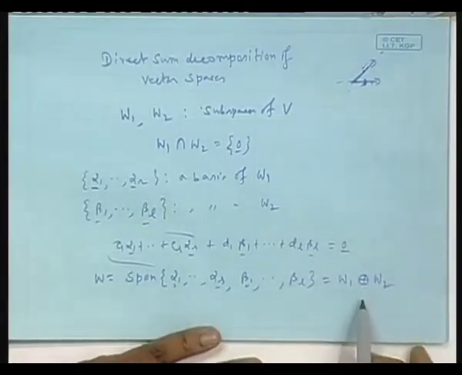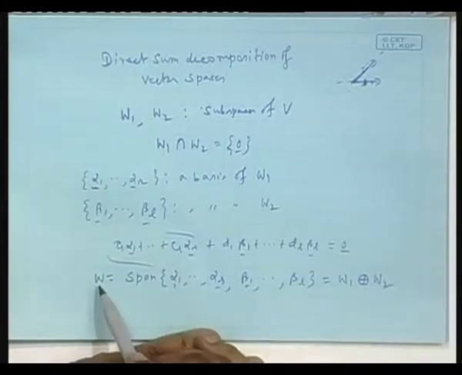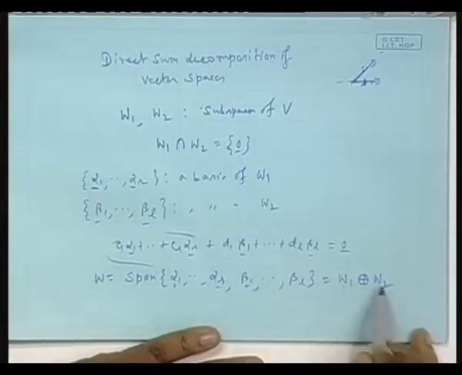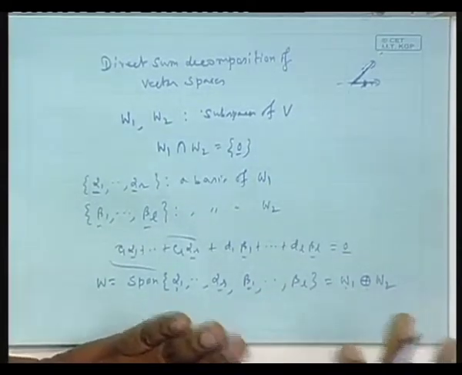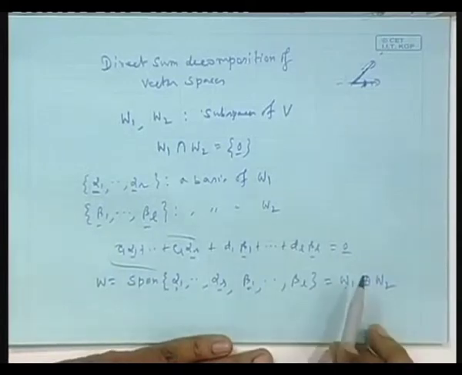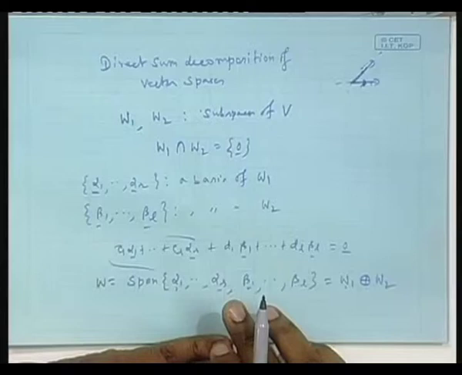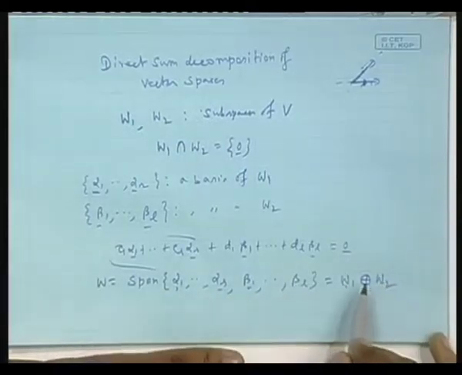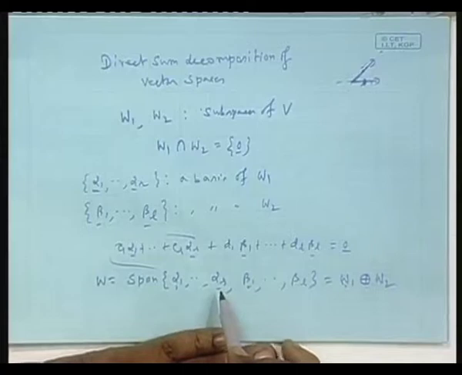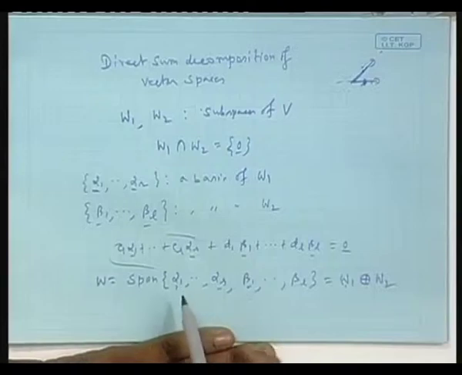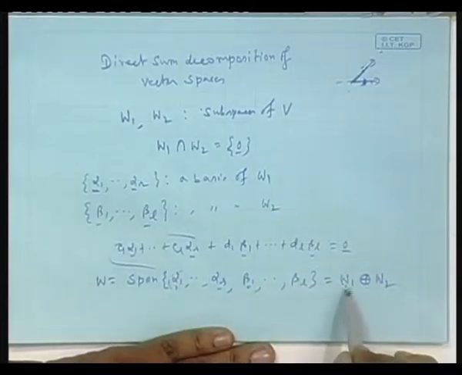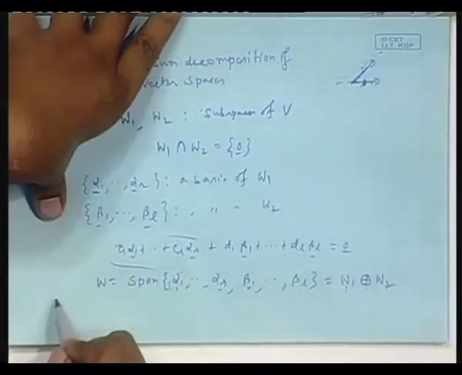This is notation only. What does it mean? Any vector of W is what? Whenever you see this, W1 and W2 intersect only at 0. Direct means exclusion, mutual exclusion. So, they intersect only at the 0 vector. And by this I am constructing a larger subspace which takes the basis of this and this as a union to form its own basis, which means any vector of W will be a linear combination of this: one component a combination of these, another component a combination of those. So, in general any vector of W will be a summation of a vector from here and a vector from here.